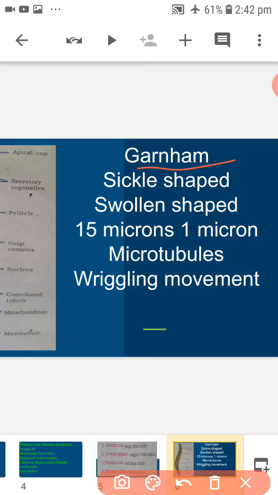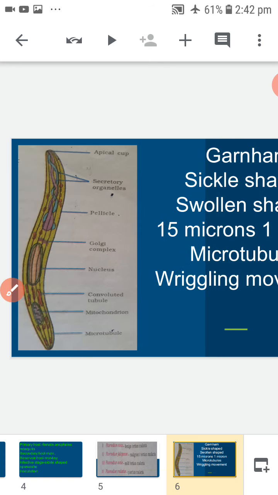It is sickle-shaped. The middle part is swollen and pointed at both ends of its body.